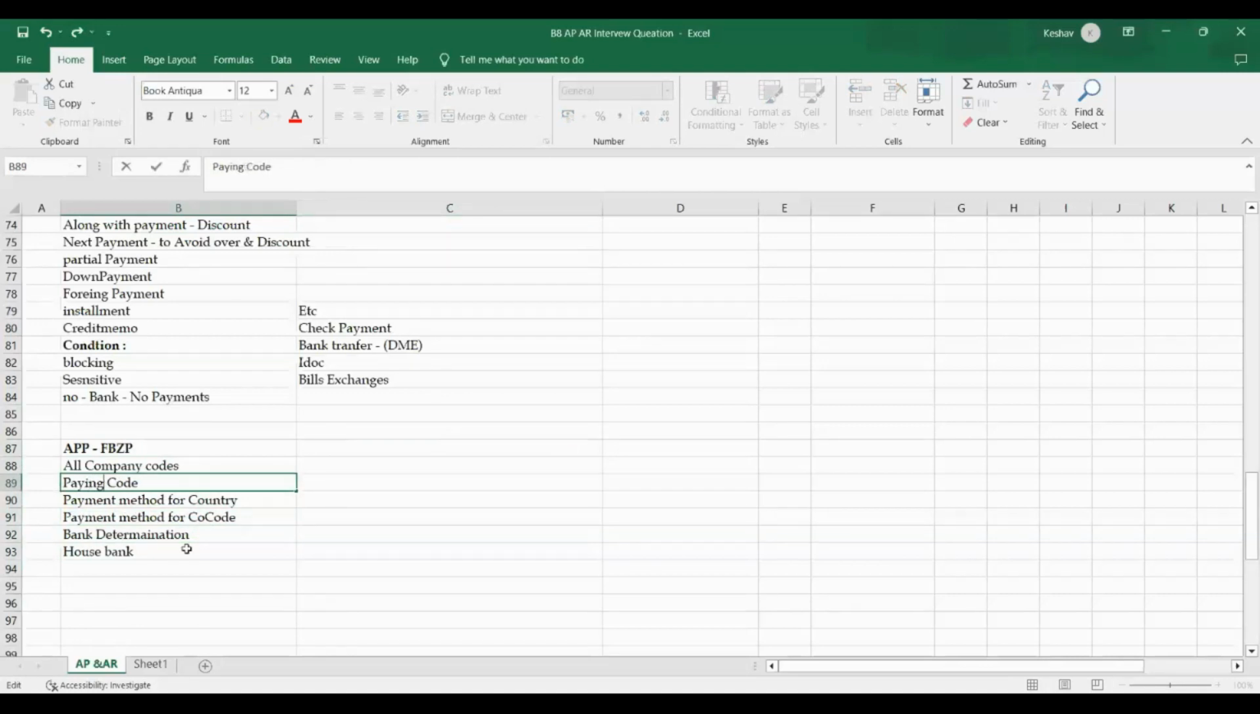Paying company code you need to address, as well as the payment method in a country, payment method in a company code, and bank determinations.